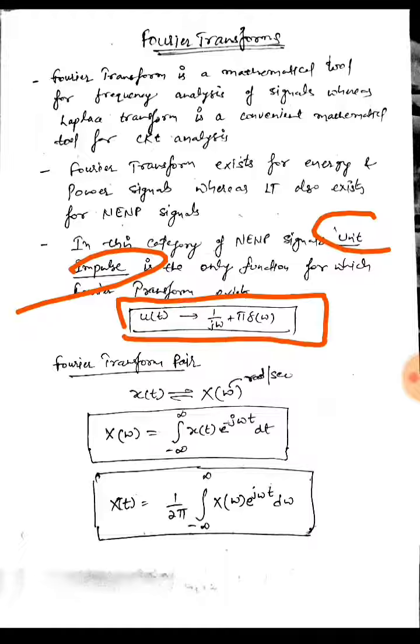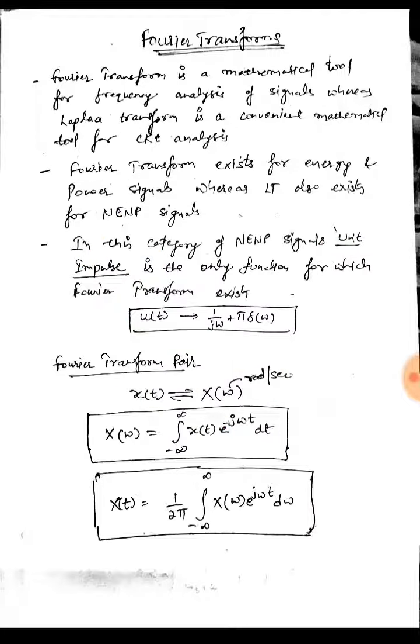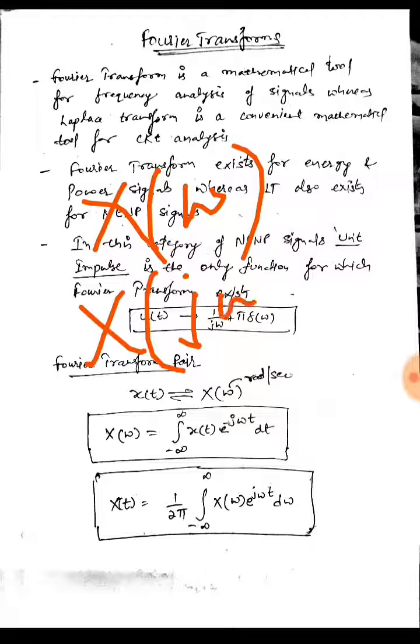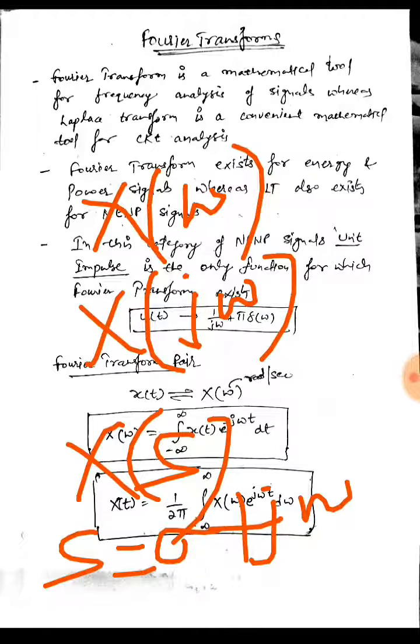So if we have the continuous signal x(t) in time domain, then its Fourier transform representation can be given as X of omega, or it can be written as X of j omega. Whereas in Laplace transform it is written as X of s, where s is equal to sigma plus j omega.